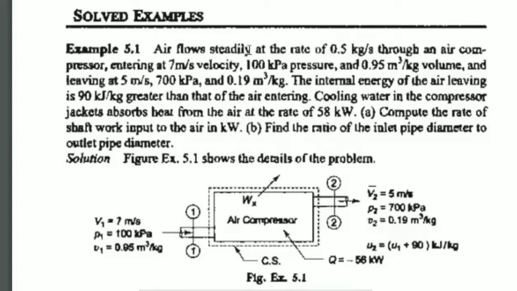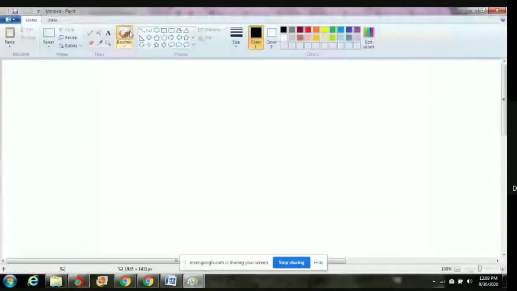Already I said rate means time in the denominator. So check there, second in the denominator. But 0.5 kg, the kg unit is mass. Mass unit is kg. So what is the symbol for this one? I can write the problem.